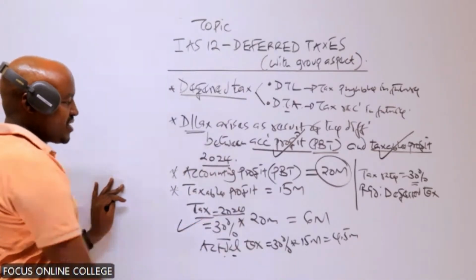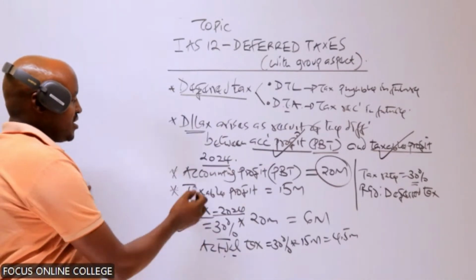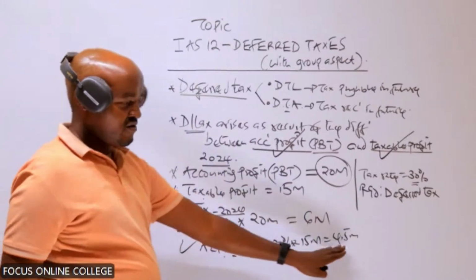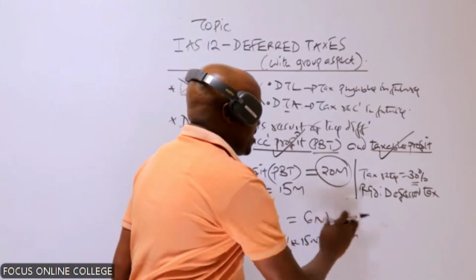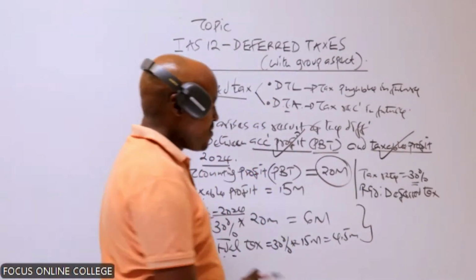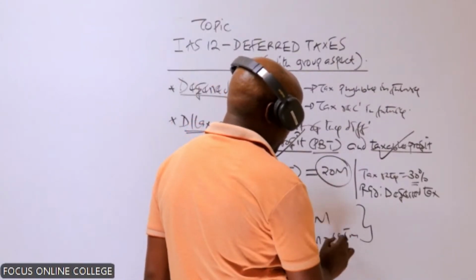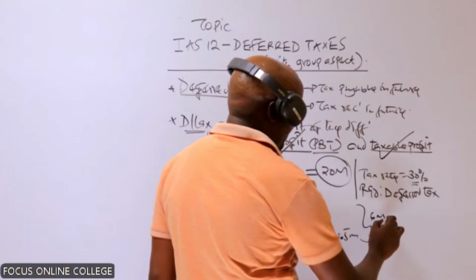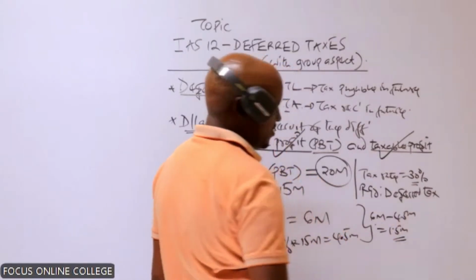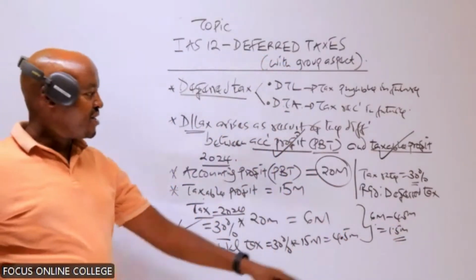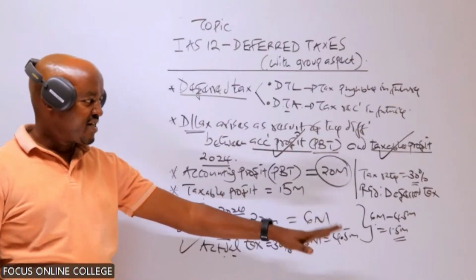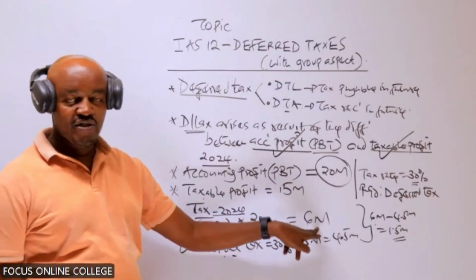Our company was supposed to pay a tax of 6 million, but because the accounting profit and taxable profit are different, our company ended up paying a tax of what? 4.5. So you can see our company paid less tax than it was supposed to pay. What is the difference between these two values? The rest of the tax will be 6 million minus 4.5, which is basically 1.5. Now this 1.5, we refer to this as the deferred tax.